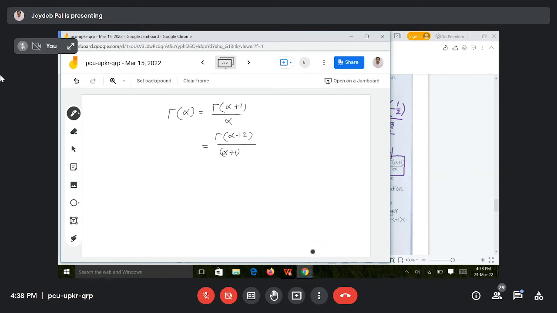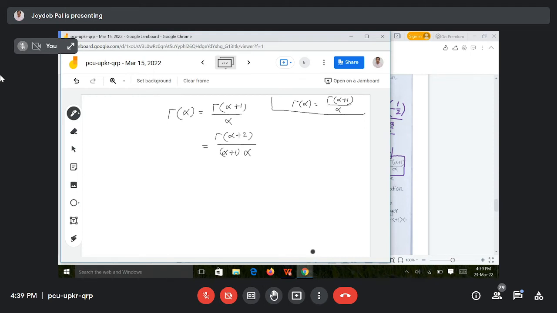Can I write this? Means for gamma alpha plus 1, I am applying the formula again. The main formula is this: gamma alpha is equal to gamma alpha plus 1 divided by alpha.